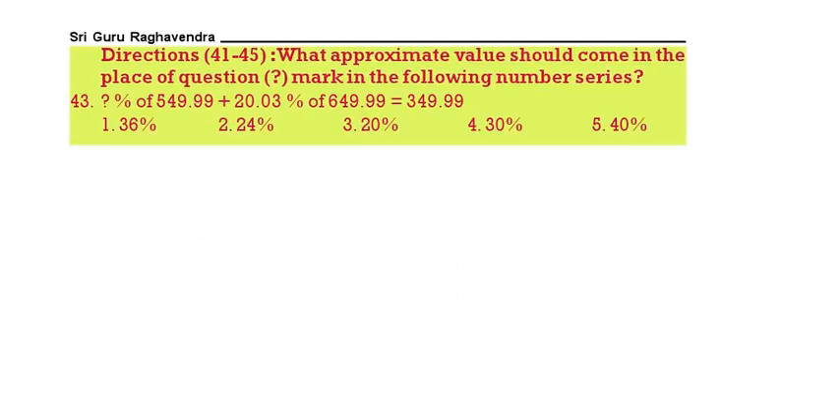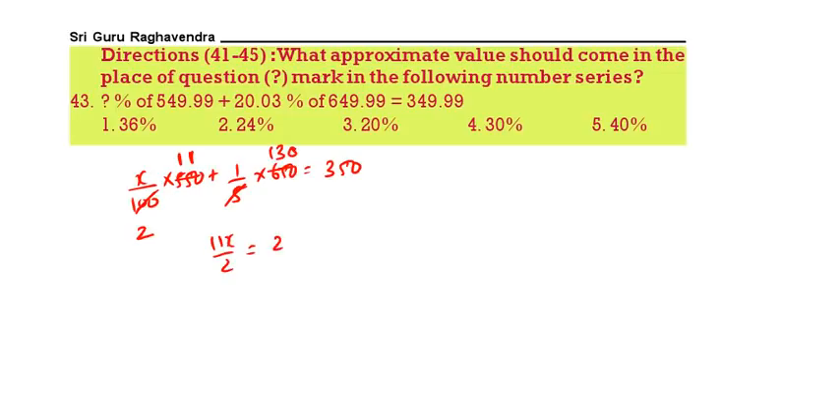Next question. X percent of 550, X by 100 into 550 plus 20% of 650 is equal to 350. Now, we can do it with 5s: 5 2s, 5 11s, 5 ones 130. That is 11x by 2 is equal to 220. X is equal to 40. 40 is the correct answer. 40%, that is the correct answer.